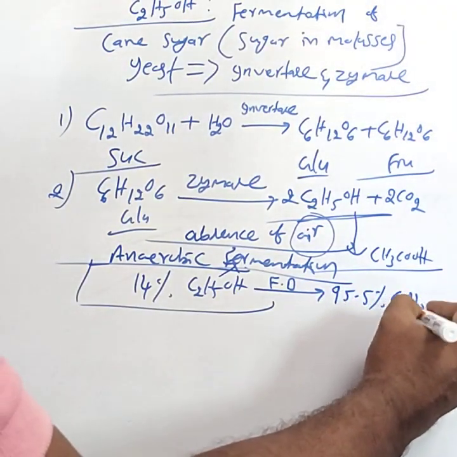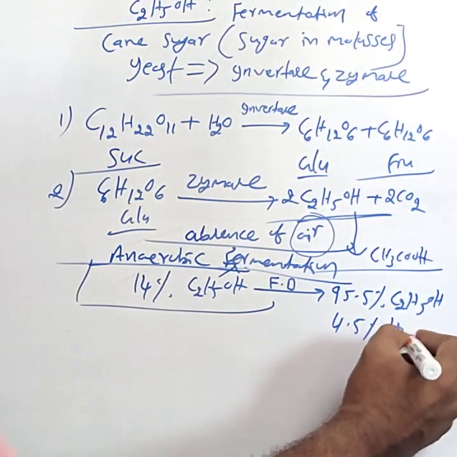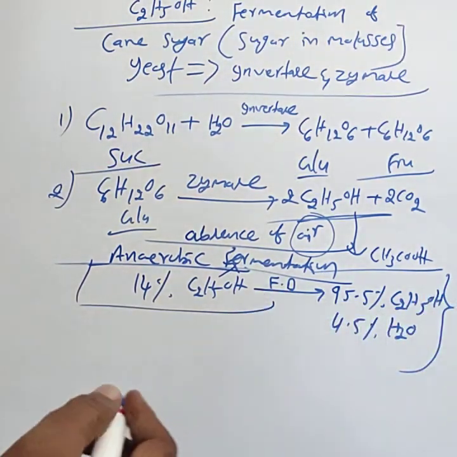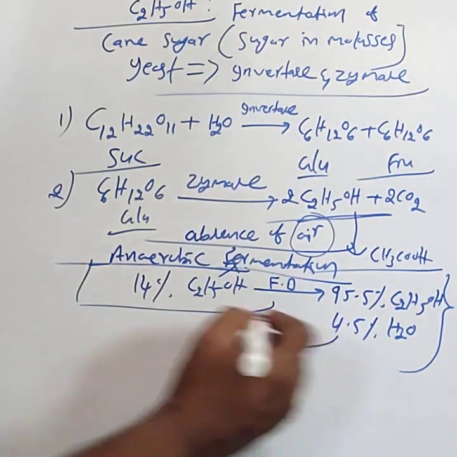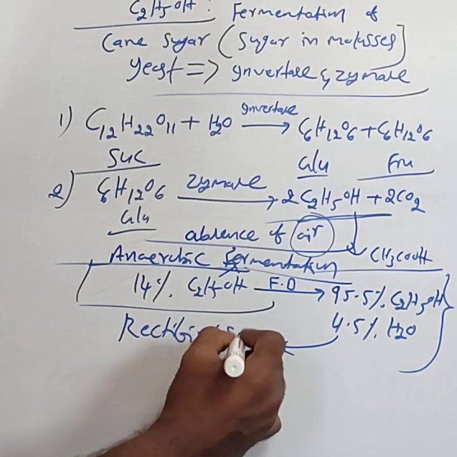Then we get 95.5% ethyl alcohol and 4.5% water. This mixture is commonly called rectified spirit.